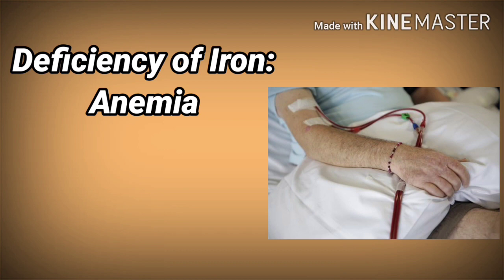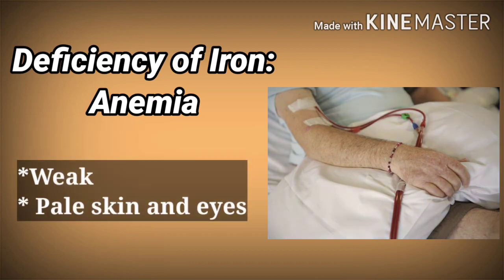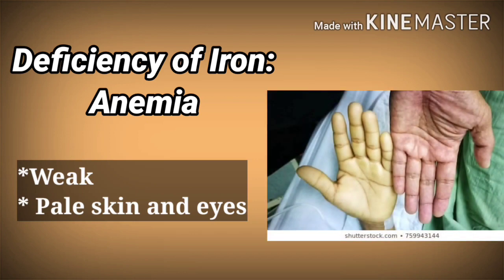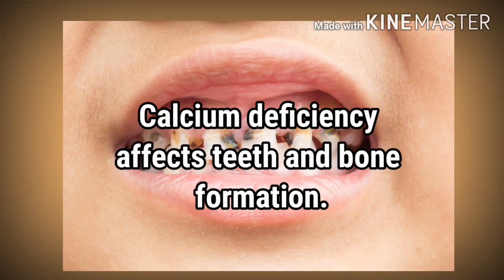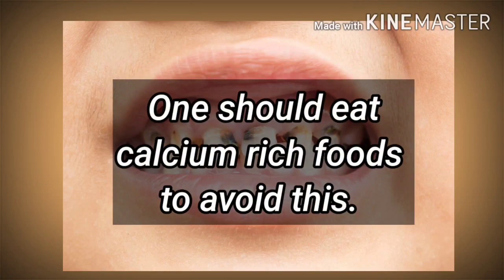Anemia is caused due to the deficiency of iron. An anemic person becomes weak and dull. He or she has pale skin or eyes. Green leafy vegetables and iron-rich foods help prevent anemia. Calcium deficiency affects the bone and teeth formation. We should have dairy products and calcium rich foods to avoid this.